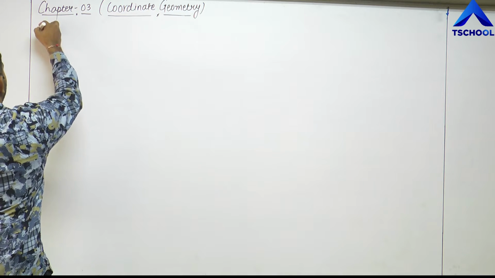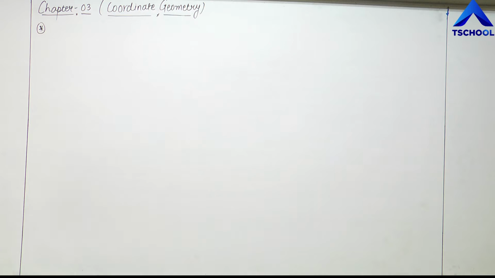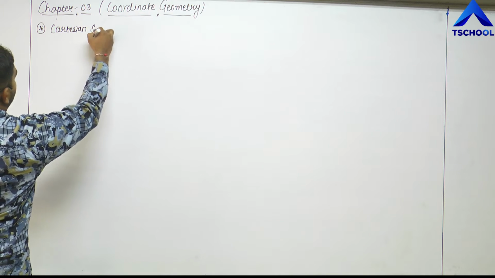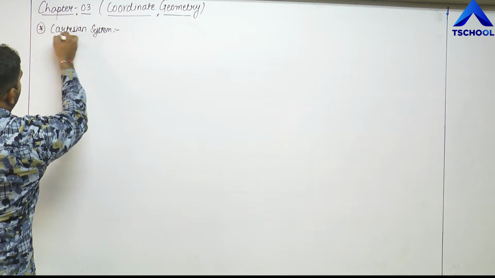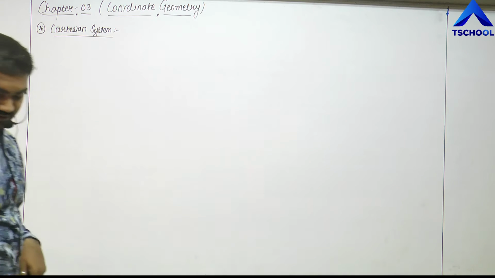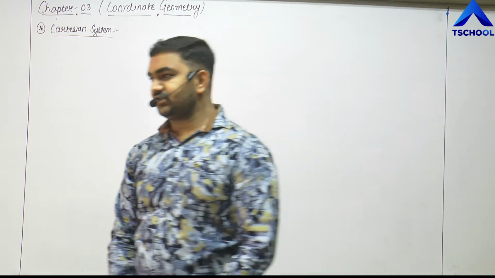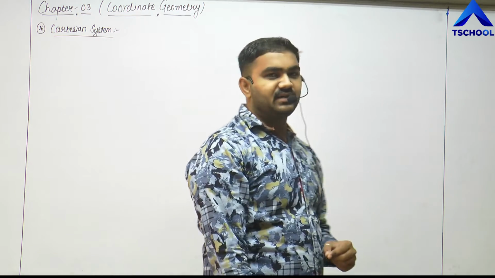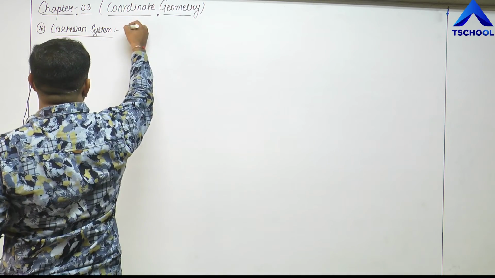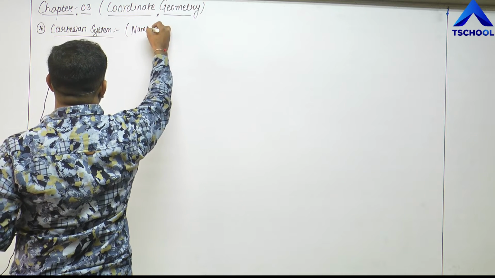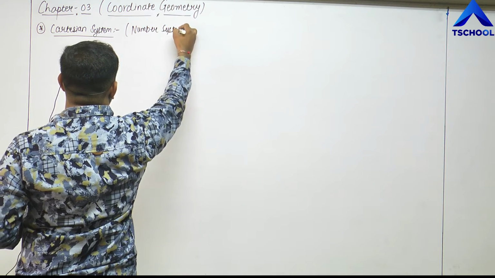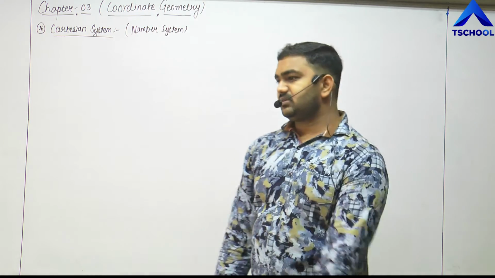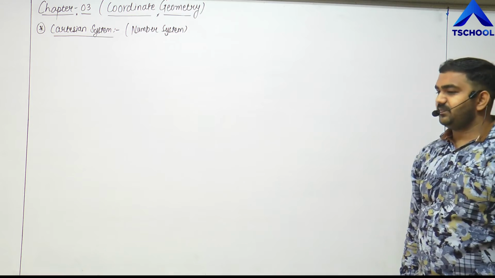The next topic that we are going to understand now is the Cartesian system. What do you understand by the term Cartesian? Cartesian basically means numbers. So in general, if you call this Cartesian system the number system, then there is nothing wrong with this term. The Cartesian system basically means the number system.